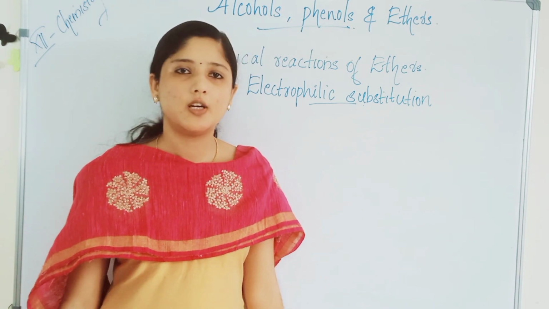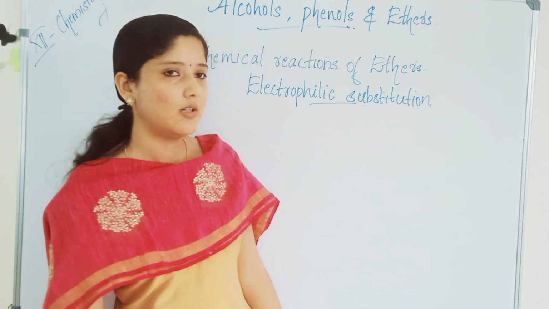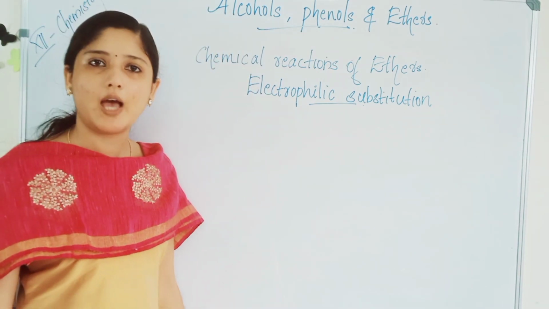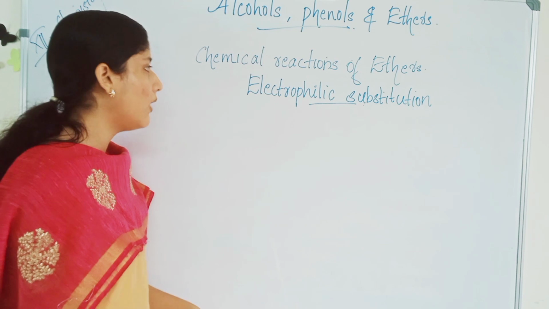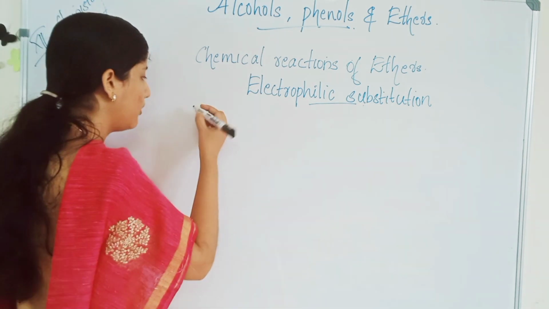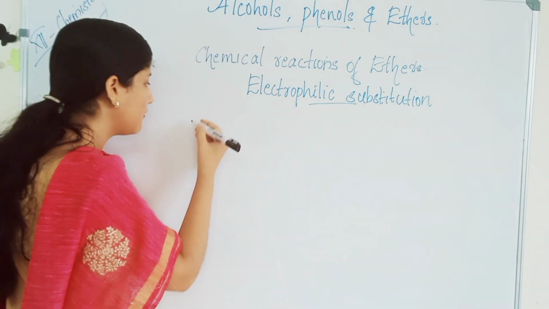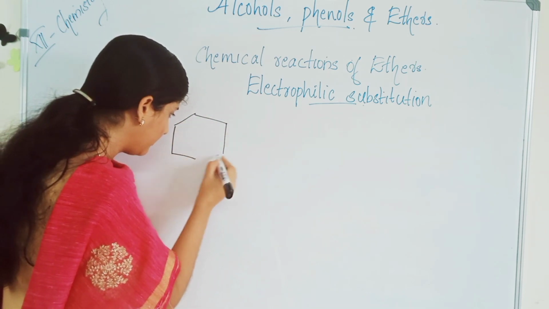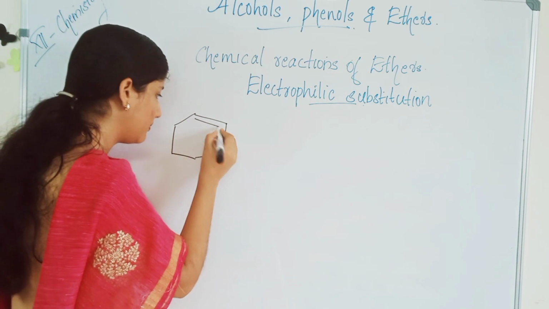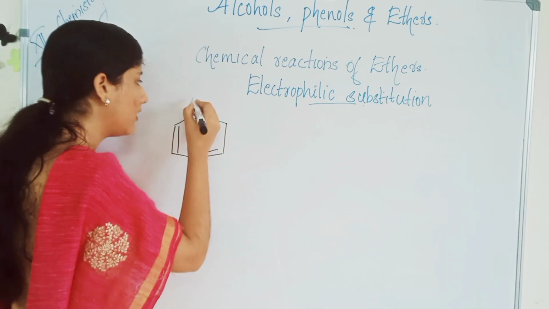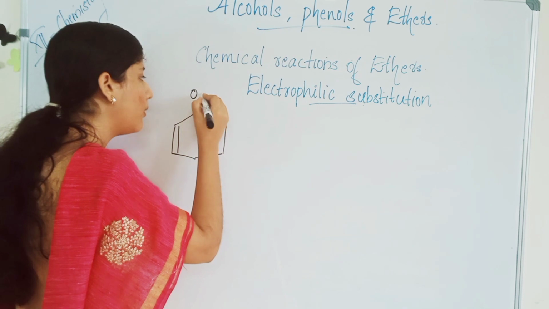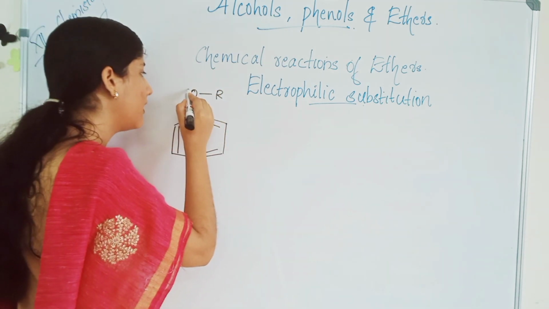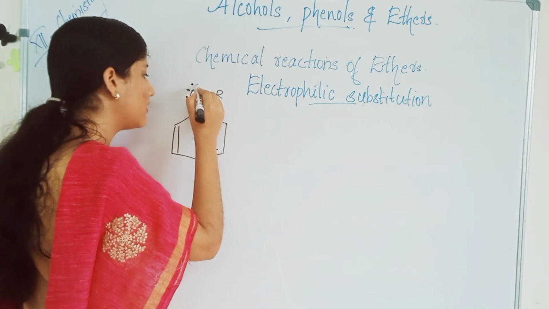Now we are going to study the most important part of this ether section, that is the electrophilic substitution reaction of aromatic ether. Let's look at how ether undergoes electrophilic substitution. First, let's draw an ether, OR. This is an aromatic ether containing 2 lone pairs.